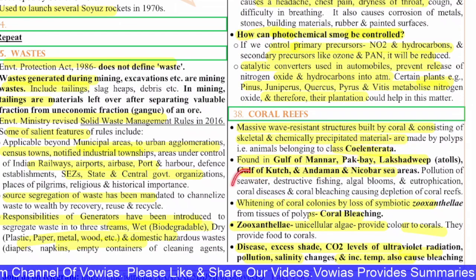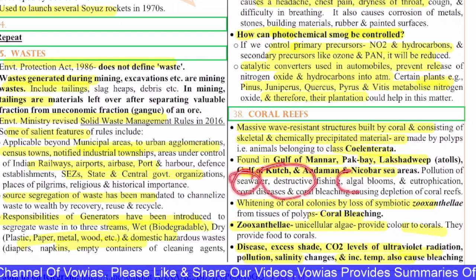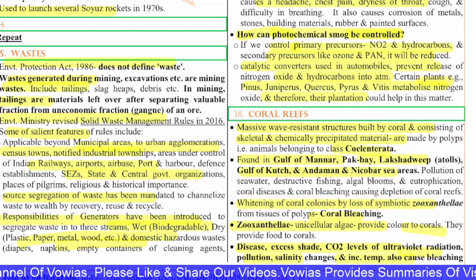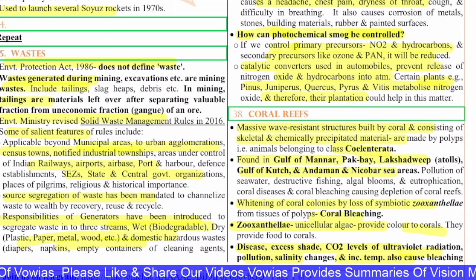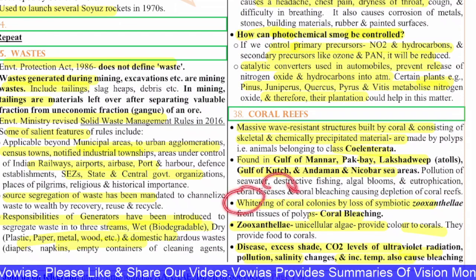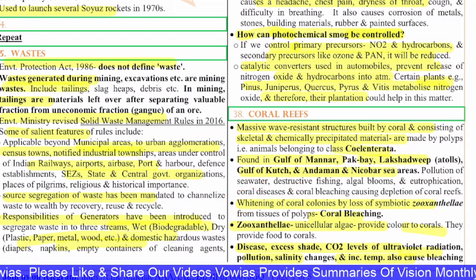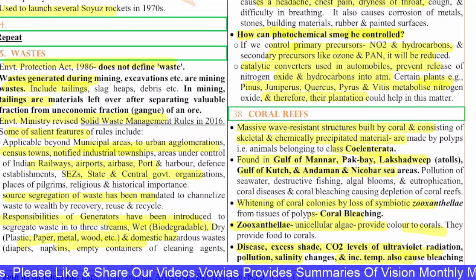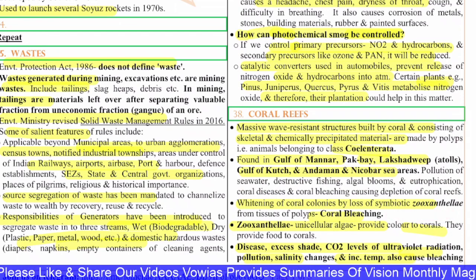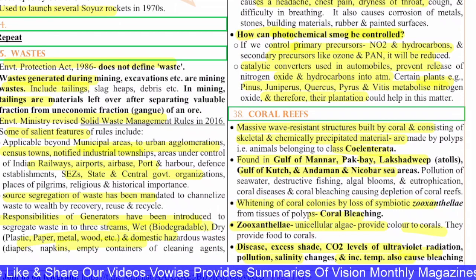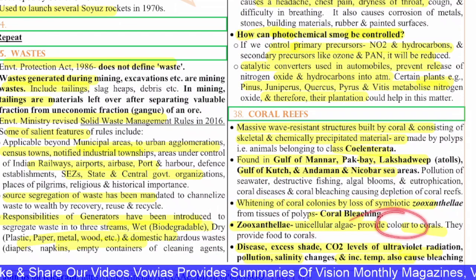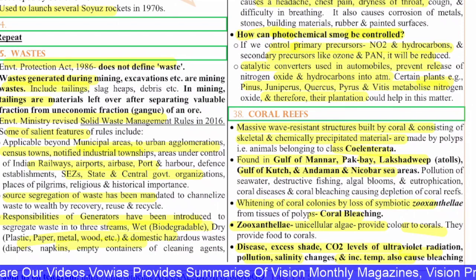The pollution of seawater, destructive fishing, algal blooms and eutrophication, coral diseases and coral bleaching cause the depletion of coral reefs. The whitening of coral colonies by the loss of symbiotic zooxanthellae from tissues of polyps is called coral bleaching. The zooxanthellae are unicellular algae, and they provide color to the corals. They provide food to the corals as well. So mutualism is what exists here.